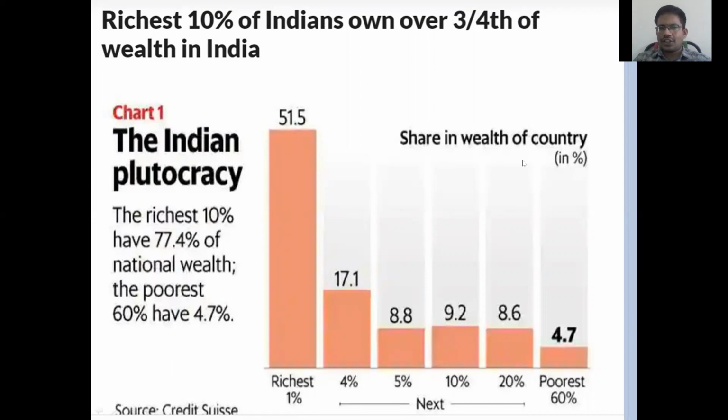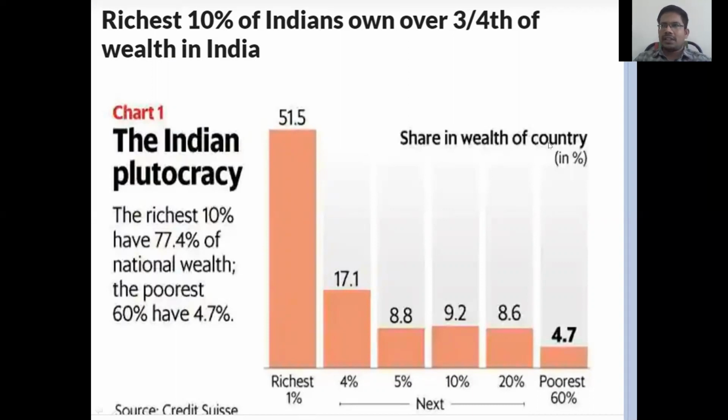See some of the calculations on your screen. Just observe, 51.5% of national wealth is held by 1% of the population in our India. Just imagine, 99% of the Indian population is holding only 48.5% of national wealth.